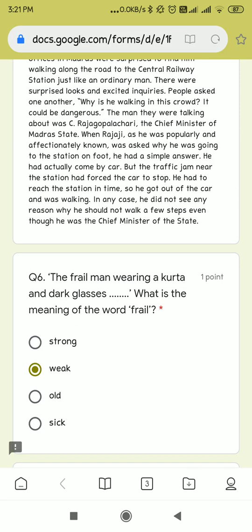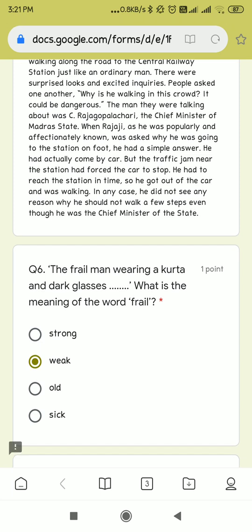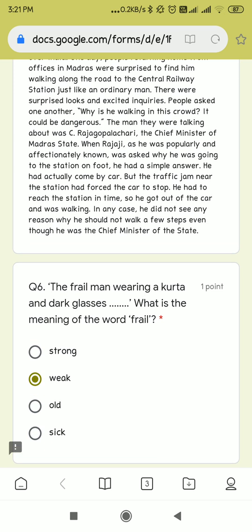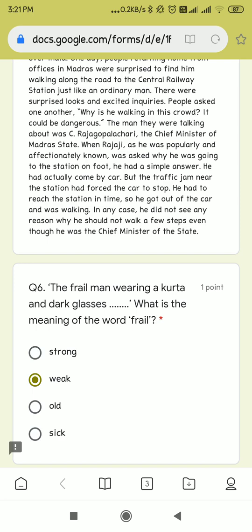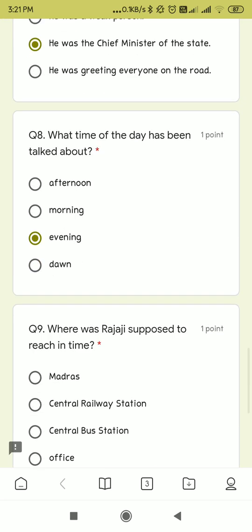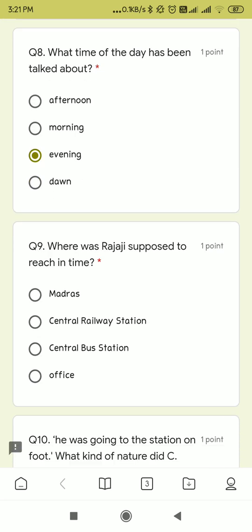When Rajaji, as he was popularly and affectionately known, was asked why he was going to the station on foot, he had a simple answer. He had actually come by car, but the traffic jam near the station had forced the car to stop. He had to reach the station in time. Dear students, we have already read that he was going to the Central Railway Station. So we find the answer of our ninth question. Where was Rajaji supposed to reach in time? And the correct answer is Central Railway Station.